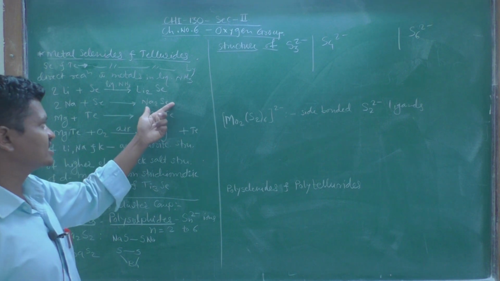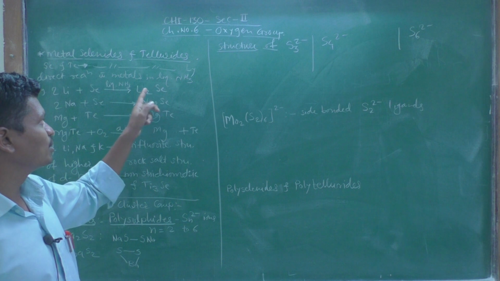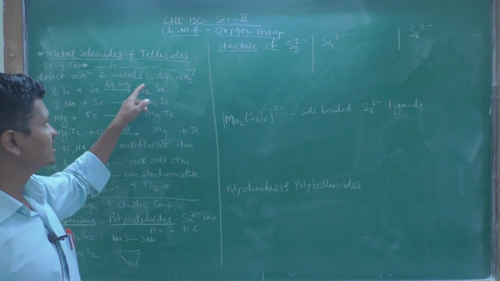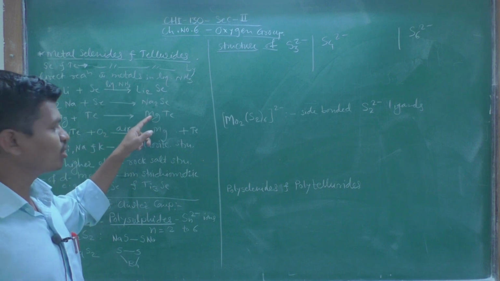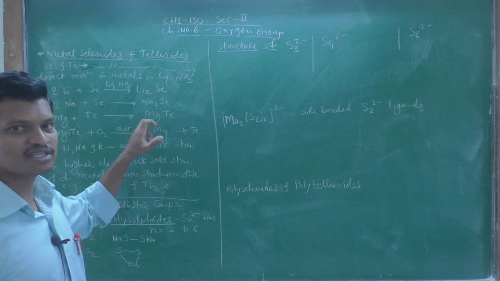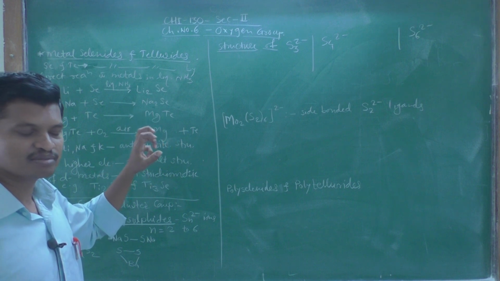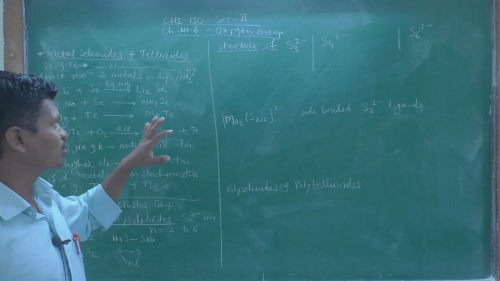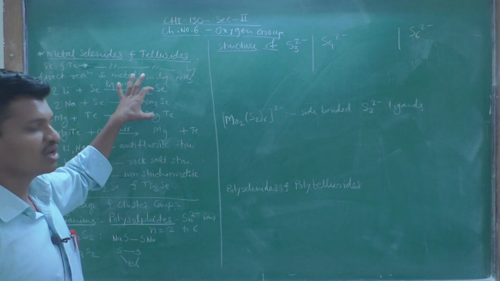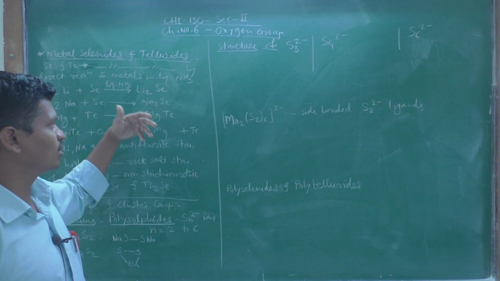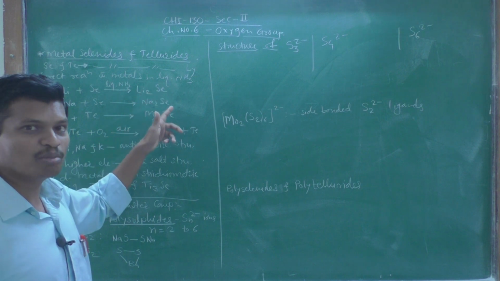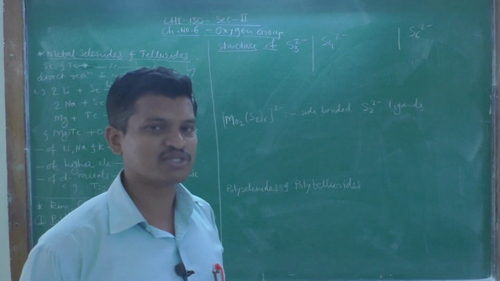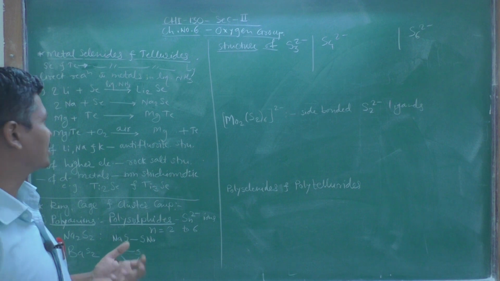These compounds are called metal selenides. Here lithium, sodium or magnesium are alkali or alkaline earth metals from group 1 or 2. They strongly show metallic properties and form compounds with non-metals such as selenium and tellurium. That is why these compounds are known as metal selenides and metal tellurides.